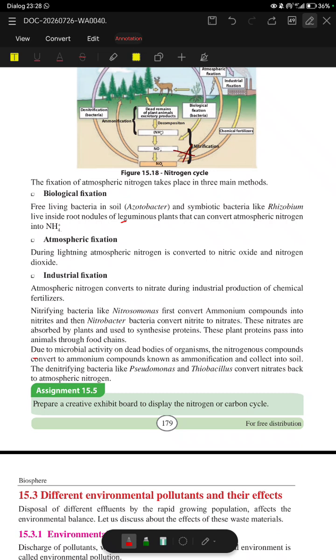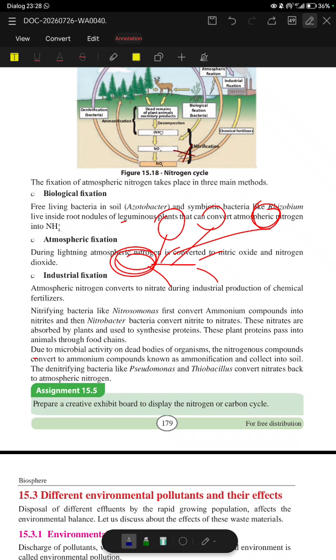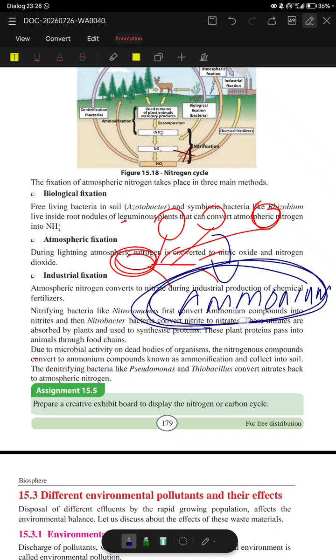See, let's say there is a human who died. Inside the human there will be nitrogen compounds, and now microorganisms come and act on this body. Ultimately these nitrogen compounds are converted to ammonium compounds, and that is collected inside the soil. The conversion of nitrogen compounds to ammonium compounds is known as ammonification. So in the exam paper they might ask what is meant by ammonification, and then you should be able to write it.